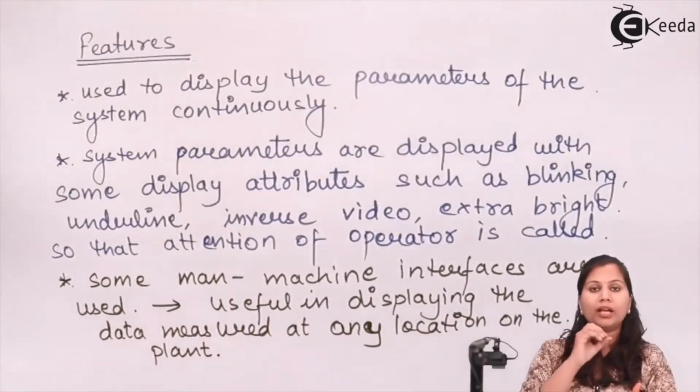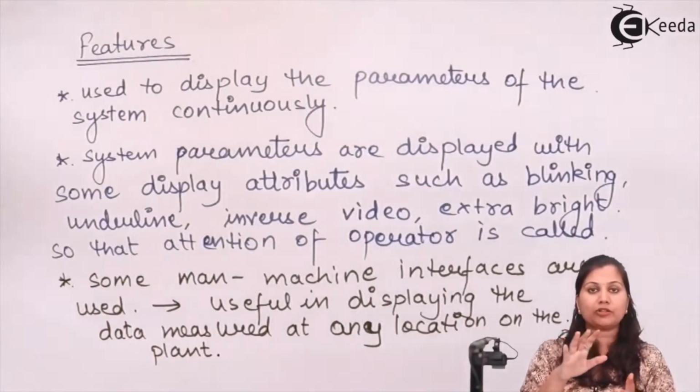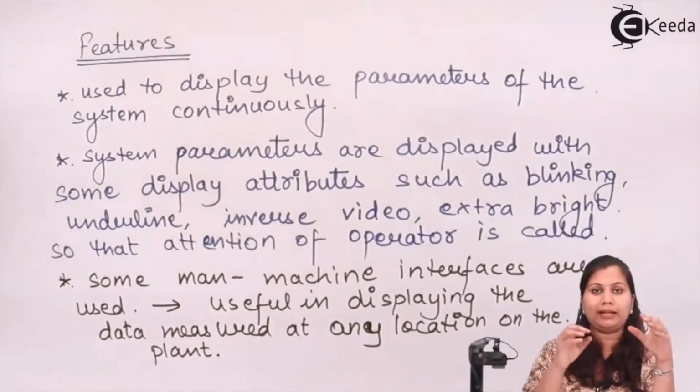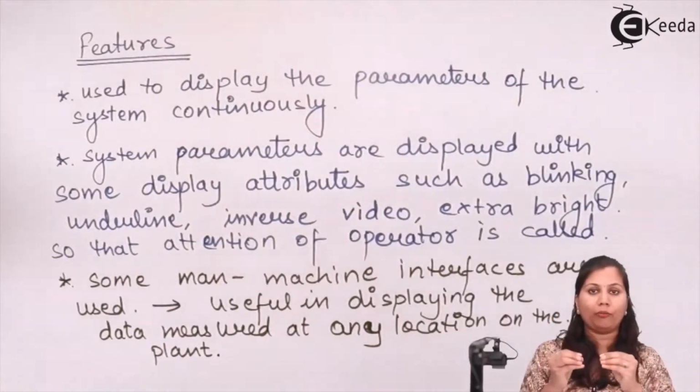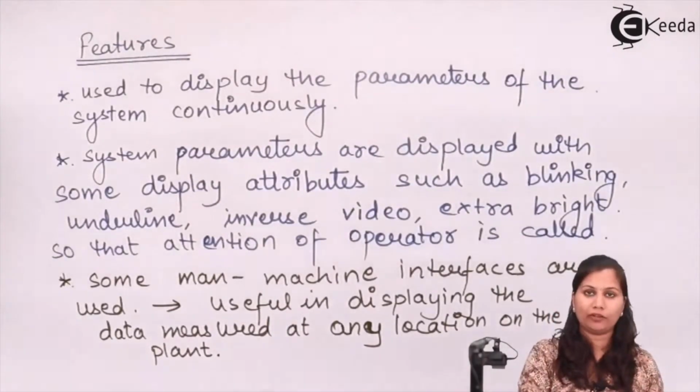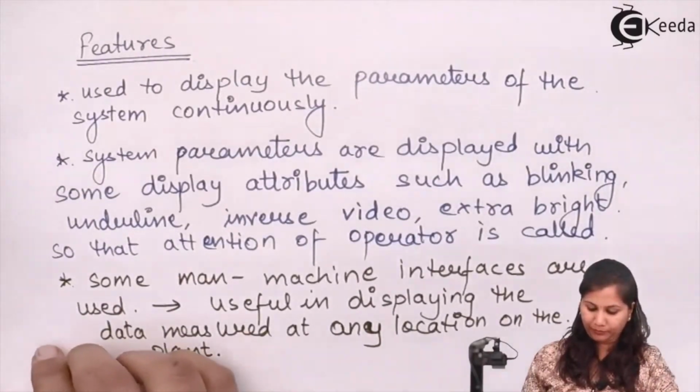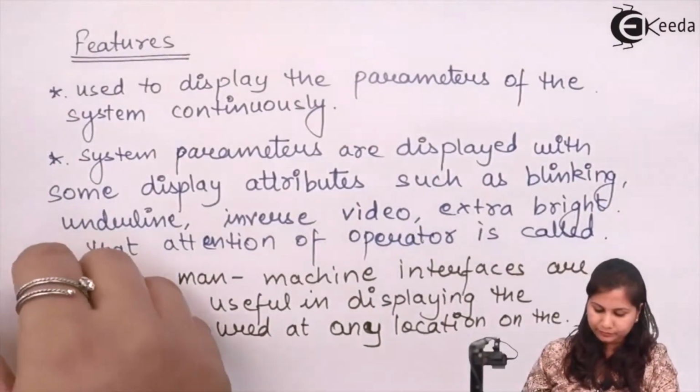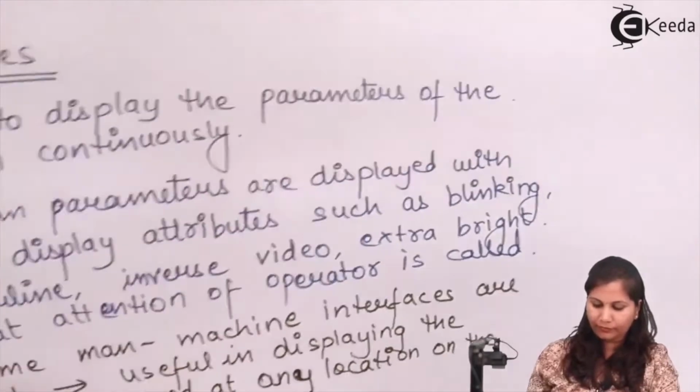And also, if a parameter is measured at any location on the plant, that will be displayed in the form of an icon on the screen of the operator. So this helps that if we are using PCs in the data acquisition system, it helps the operator to quickly respond to changes in the parameter conditions and its values.